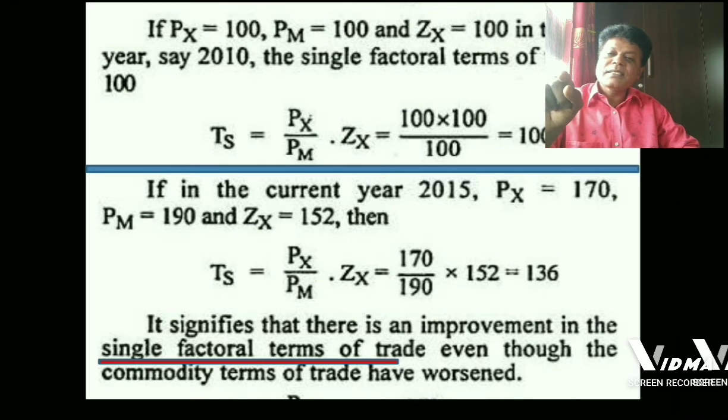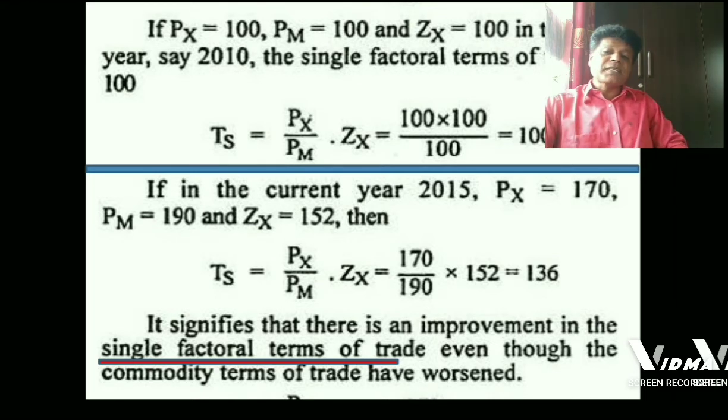One more interesting aspect of single factorial terms of trade is written in this particular last sentence. Look at that. It signifies that there is an improvement in the single factorial terms of trade even though the commodity terms of trade are unfavorable. There are all possibilities.